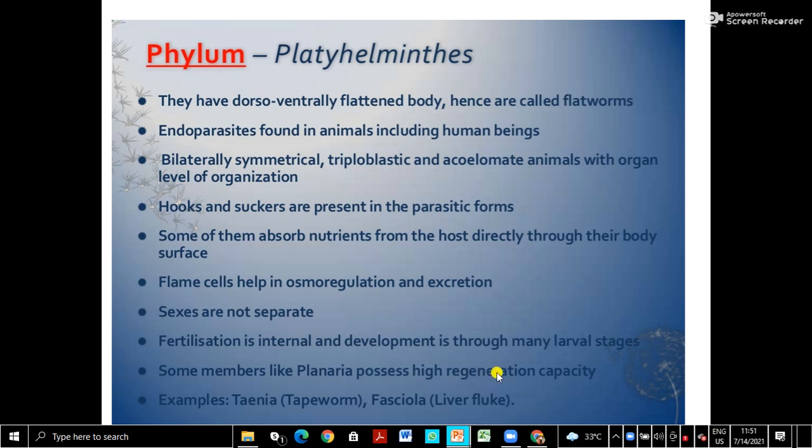This is about planaria. Planaria and some members possess high regeneration capacity, which is a method of asexual reproduction. And these are common examples whose names you have to learn: Taenia solium is its scientific name, tapeworm the common name. Fasciola hepatica, hepatica because it lives in the liver. Not only in human beings, some other animals also have this kind of liver flukes.